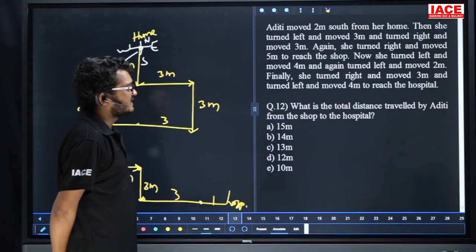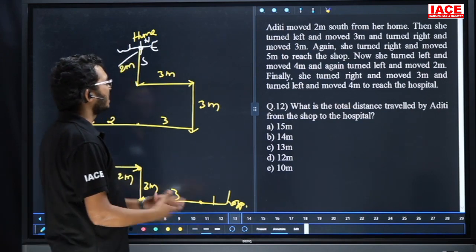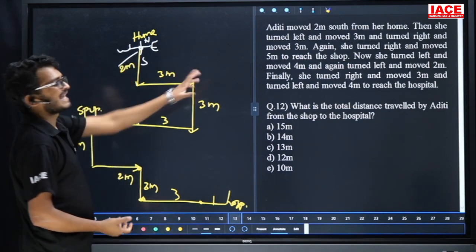Question number 12. What is the total distance traveled by Aditi from the shop to the hospital? Total distance traveled.